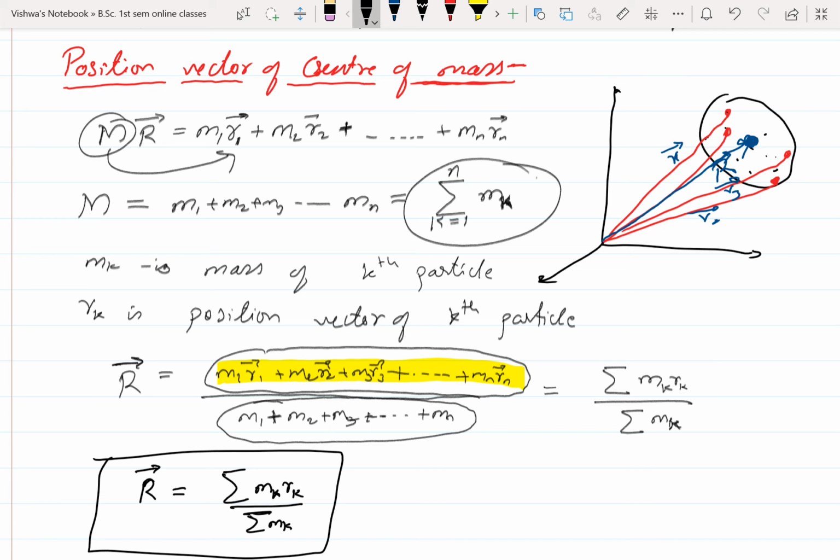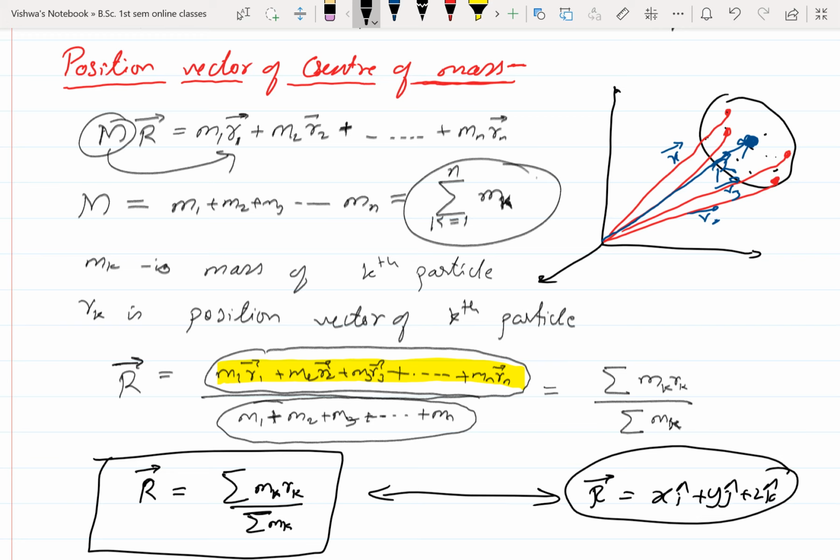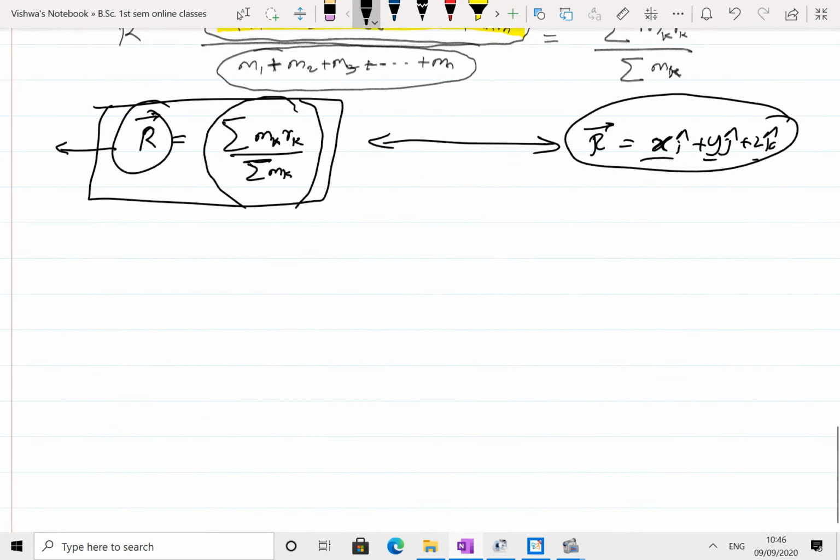So already I said, in 3-dimensional space the position vector can be written as x i cap plus y j cap plus z k cap. So what is the difference between these two? Don't think much. This is the position vector of center of mass. Now we have to write the x coordinate, y coordinate and z coordinate of this center of mass. How to write these x, y, z coordinates? I am going to write the value of r in terms of x, y, z to find the x coordinate.